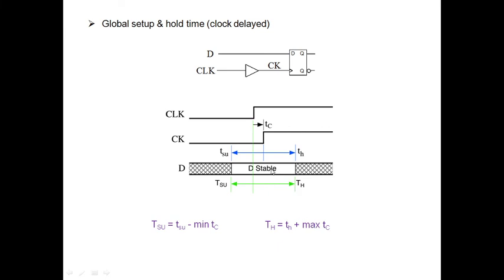So finally, what I would like to say is, because of the addition of the buffer here, I have generated a local clock signal that has an impact on setup and hold time, such that the setup time has increased and the hold time got decreased. These are the effects on global setup and global hold times.